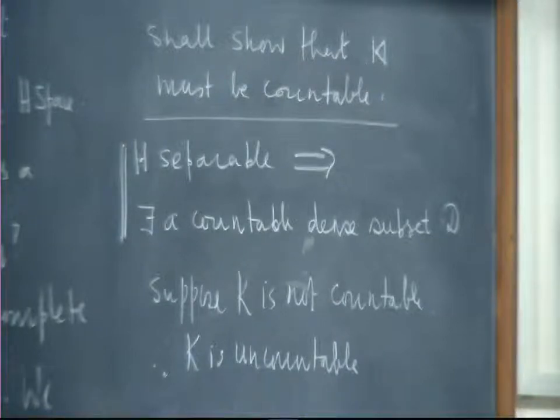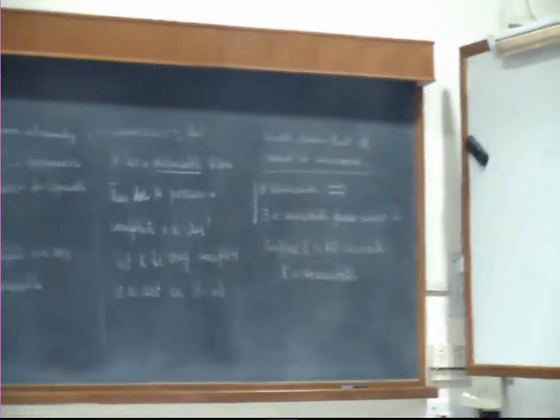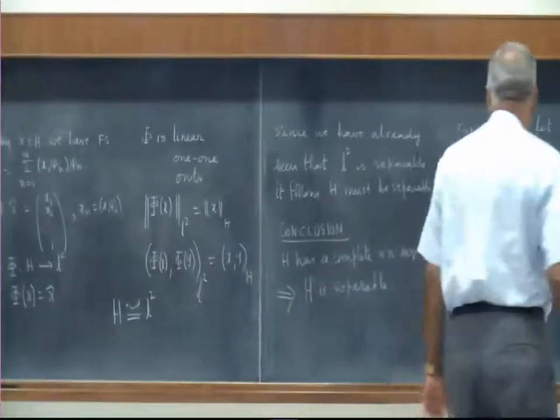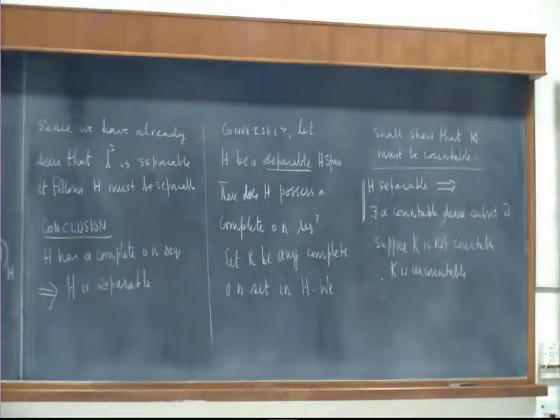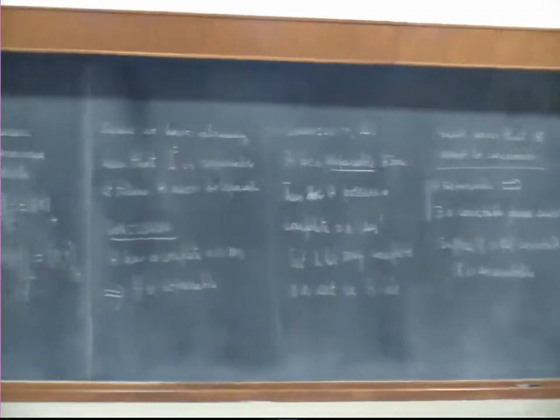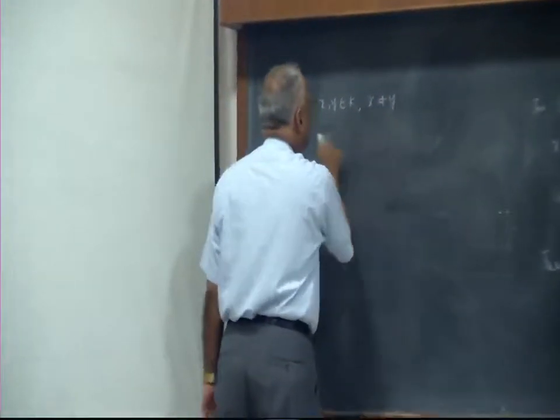Now, if you take any two fellows in K, they are orthogonal. When two vectors are orthogonal and their length is 1, the distance between them will be square root of 2. So take any x and y in K, x not equal to y.